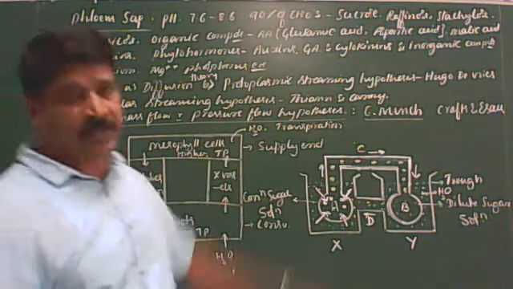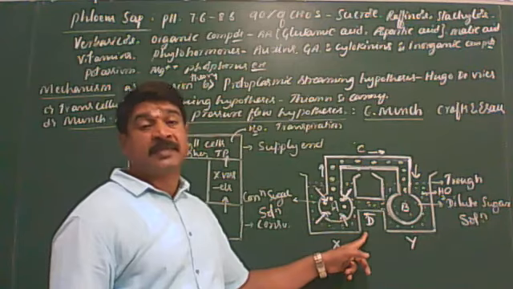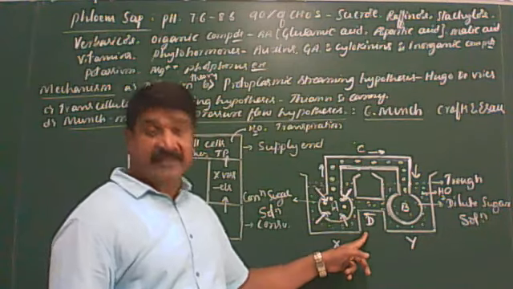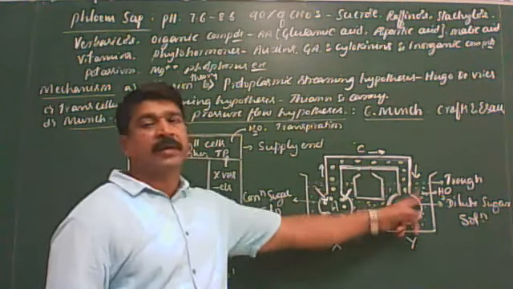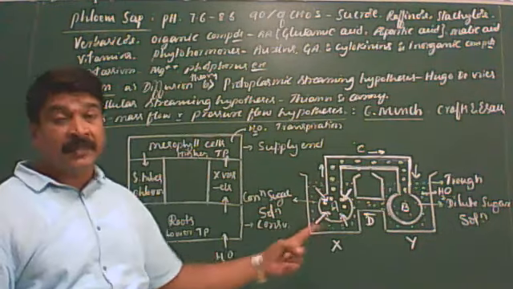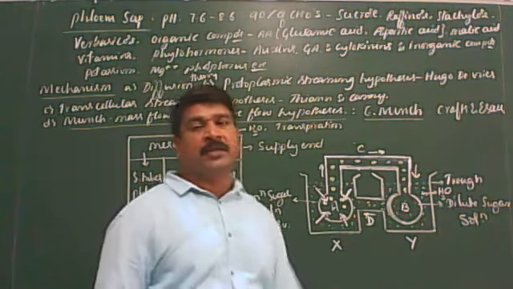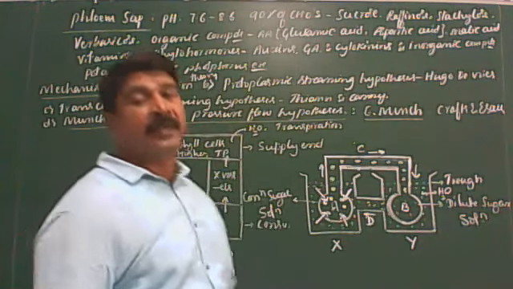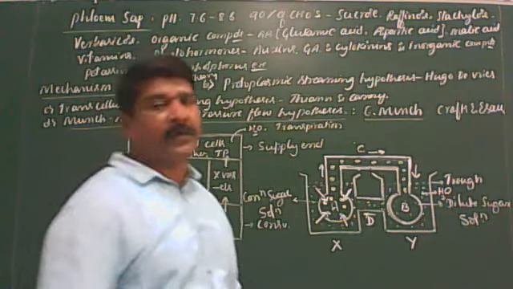Look at this picture, all of you. This hypothesis says that translocation of organic solutes is a unidirectional flow. By seeing this picture, you can decide that translocation of organic solutes is a unidirectional flow, but it is a bidirectional flow that commonly occurs in the plant body. This is the one demerit.